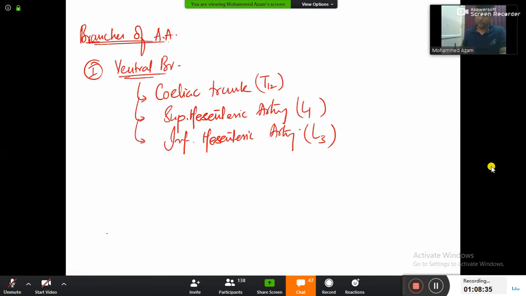And now the most important thing, the celiac trunk is going to supply the entire foregut. Superior mesenteric artery will be supplying the entire midgut. Inferior mesenteric artery will be supplying the entire hindgut. Foregut, midgut, and hindgut. Hope it is done.